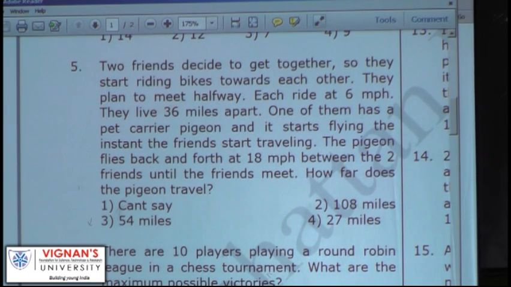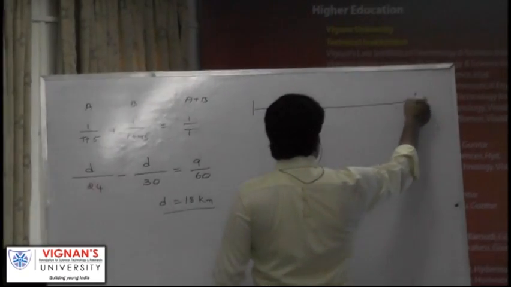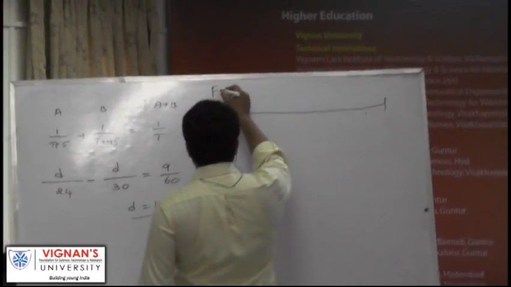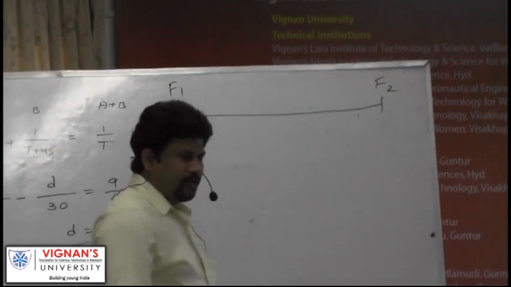54 miles. Do you understand what the problem says? See, two friends decide to get together. They live 36 miles apart. One friend stays, say, first friend and second friend, right? Two friends.